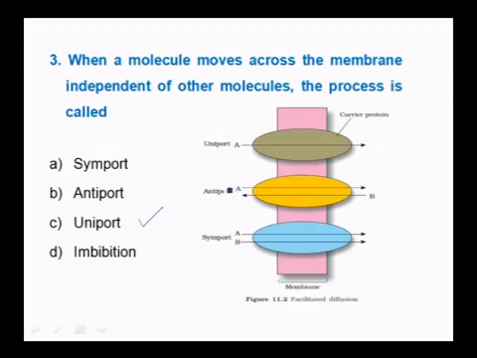In antiport, if one molecule is entering inside, the other molecule is coming outside, so it is opposite in direction. Whereas uniport is independent, meaning it does not require any other molecule to come along with it or go out at the same time. So, the right answer here is uniport, this kind of membrane transport.